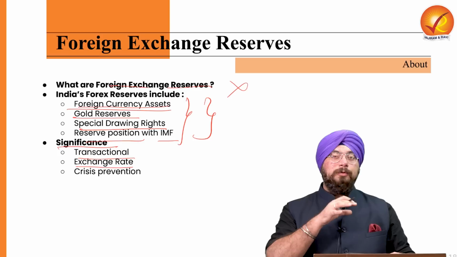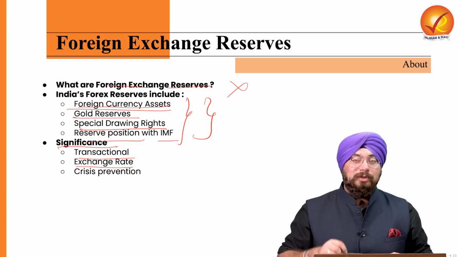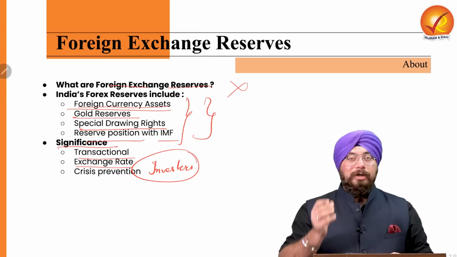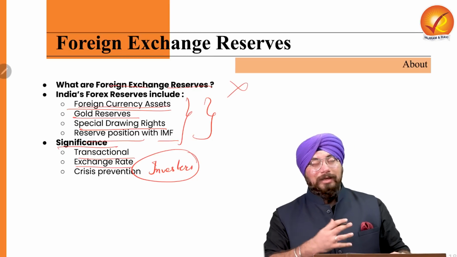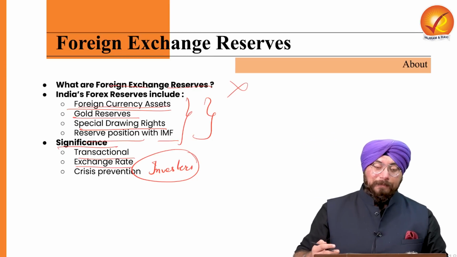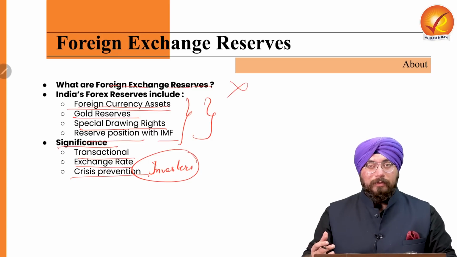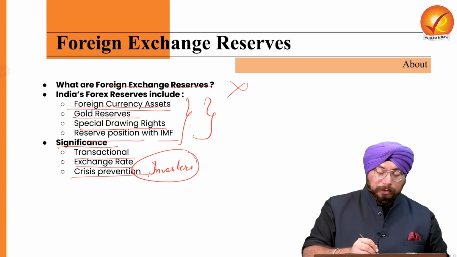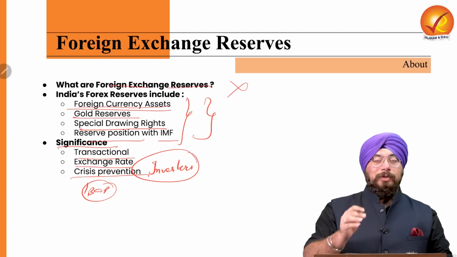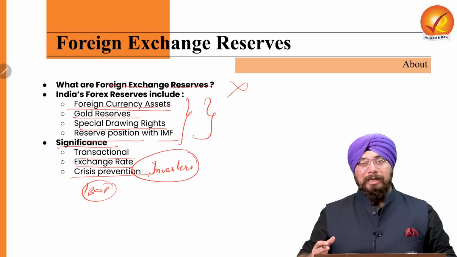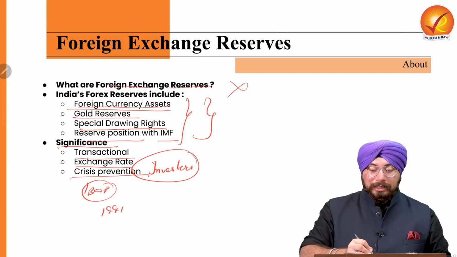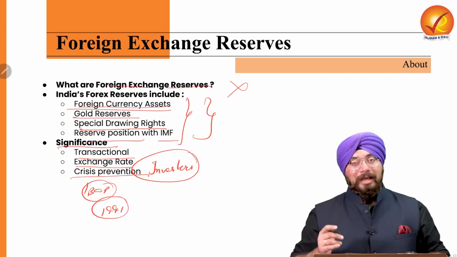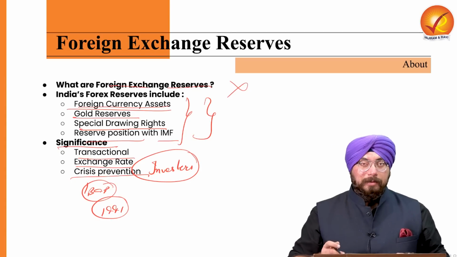And a strong hold of foreign exchange reserves also gives confidence to investors. So in order to ensure investors' confidence in the country, foreign exchange reserves need to be high, and also to prevent any future crisis from happening. In order to prevent a balance of payment crisis in any form, which basically happened in 1991, maintaining a high level of foreign exchange reserves becomes paramount.